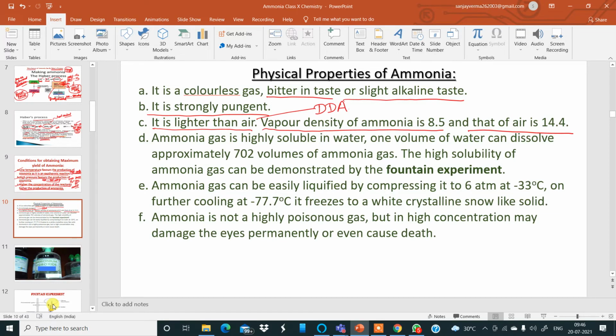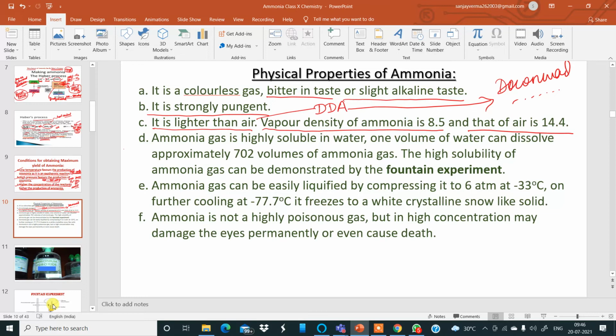My dear boys, in the examination, don't write DDA. Write downward displacement of air, the full words. If you write DDA, I will understand, but the ICSE examiner might not understand, and that will result in loss of marks.